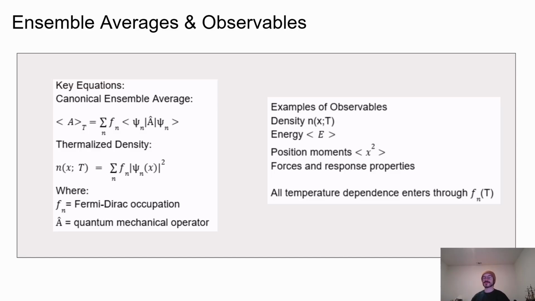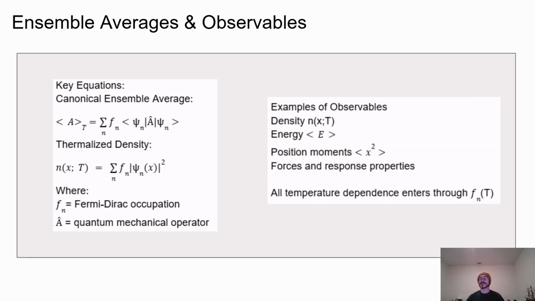Ensemble averages and observables. At finite temperature, quantum mechanical observables are no longer determined by a single eigenstate. Instead, they are defined as ensemble averages over many quantum states. In the canonical ensemble, the thermal expectation value of any observable is given by a weighted sum over eigenstates, where the weights are the Fermi-Dirac occupation factors.